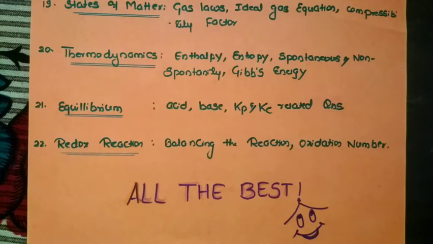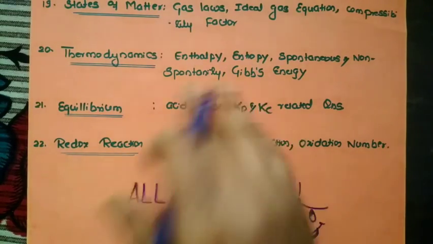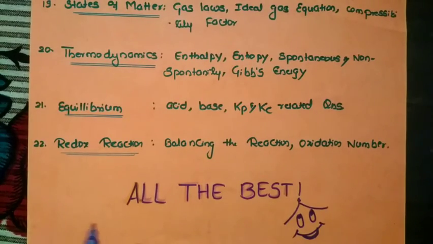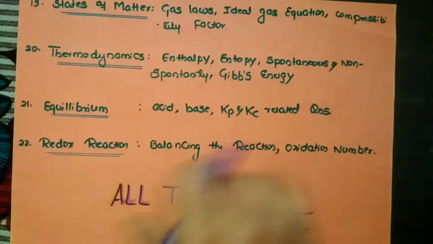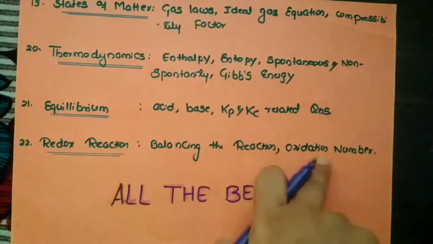so the acid base concept, about the Bronsted-Lowry concept, about the Lewis concept. That is a possible question. And about pH, a question might appear, and something related to Kp and Kc questions. From the redox reaction, it is like balancing the reactions, where the reactions will be given, like balance the following reactions, find out the values, where all 4 options will have different values and you need to find out. And an oxidation number question might appear. So these two are quite related.